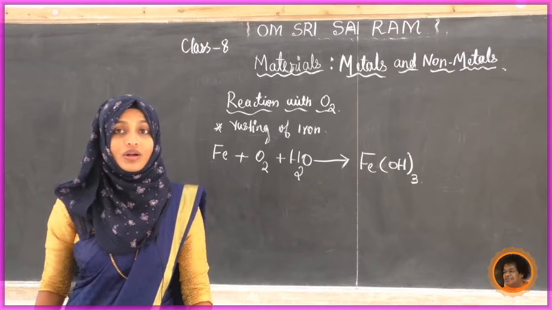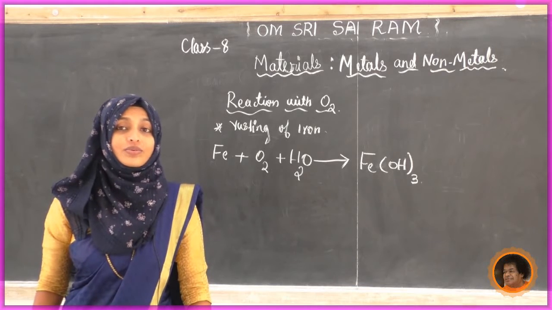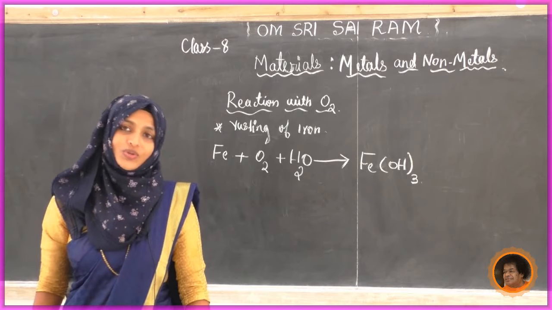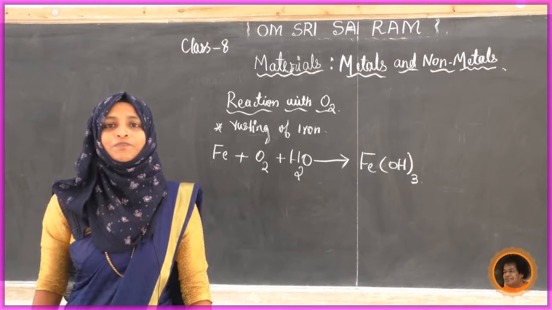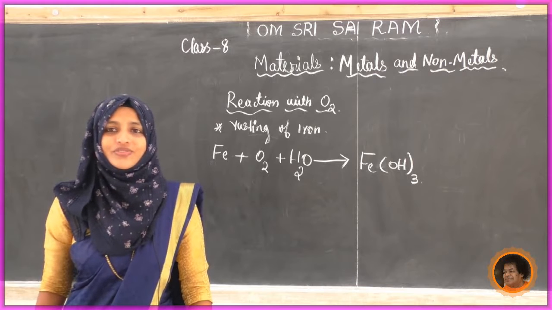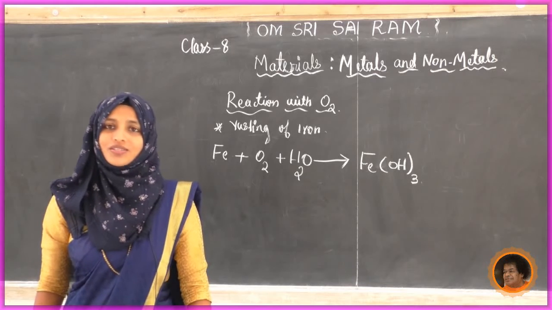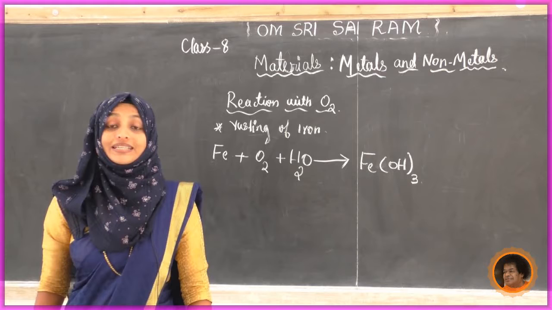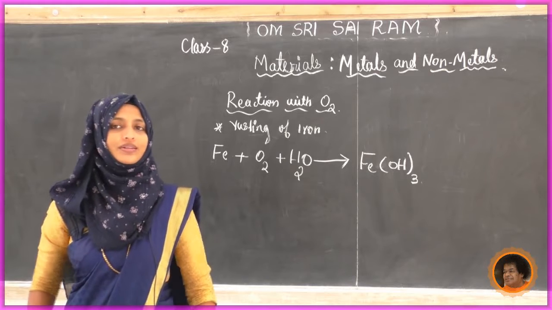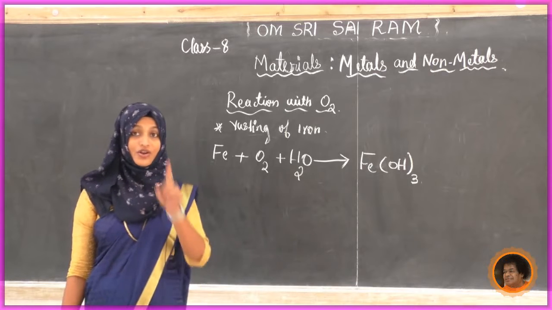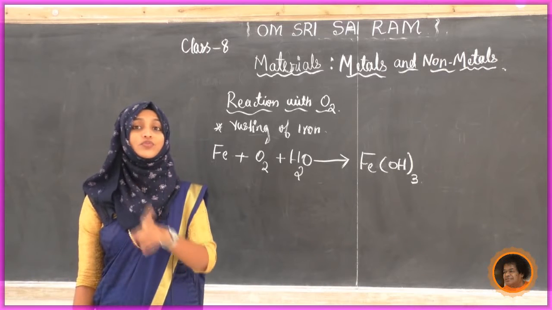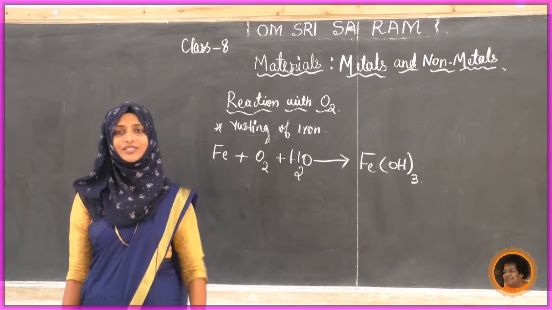What about gold? Does gold react soon with oxygen? No. Otherwise, if gold reacted with oxygen, it would rust or tarnish, and it would be very difficult to use. Gold does not react soon with oxygen, but iron reacts very quickly.